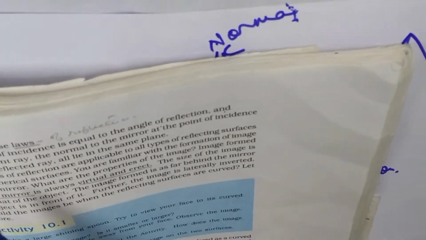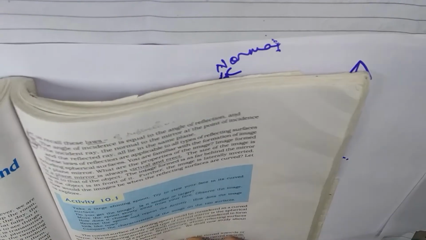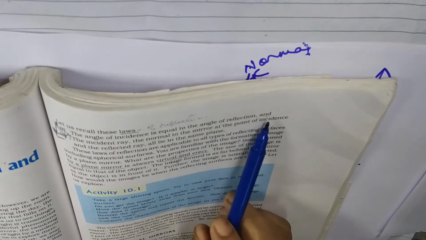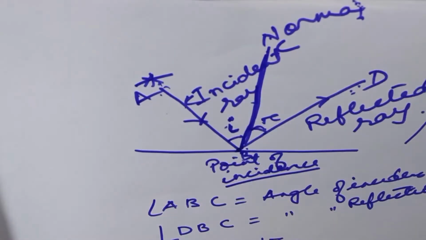You can mark this in your book, it is on page number 161. You see, the angle of incidence is equal to the angle of reflection. And the second one, the incident ray, the normal to the mirror at the point of incidence and the reflected ray all lie in the same plane. You underline this.